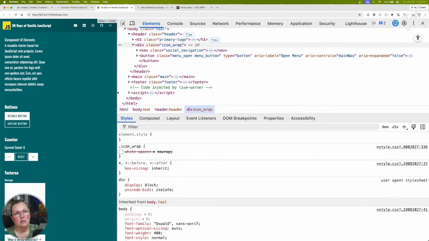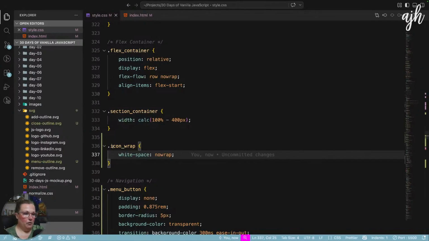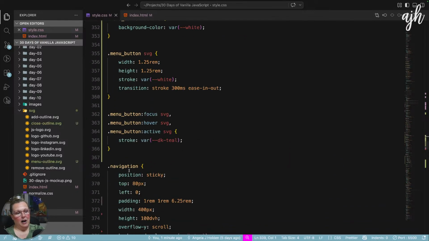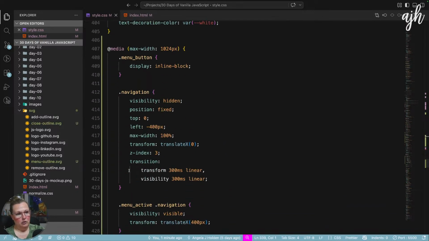The whole point of doing this, so you're not wrong, but the whole point of doing this is that we understand these properties, right? And that we are solving these types of problems. That's what I'm here for. So I like this. I'm going to keep white space no wrap because that means that I can continue to use display inline block. And I want to continue using display inline block.